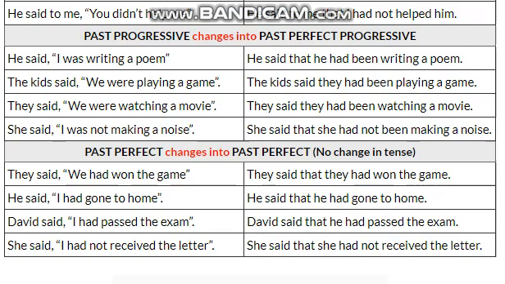He said, "I had gone to home." He said that he had gone to home. David said, "I had passed the exam." David said that he had passed the exam. She said, "I had not received the letter." She said that she had not received the letter. So here you can see that the tense would remain the same.